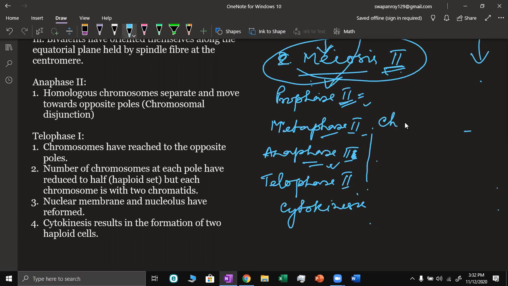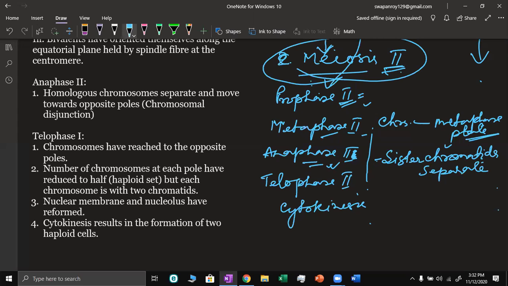The chromosomes make the metaphase plate, attached with the spindle fiber. So here the sister chromatids separate and move to opposite poles.